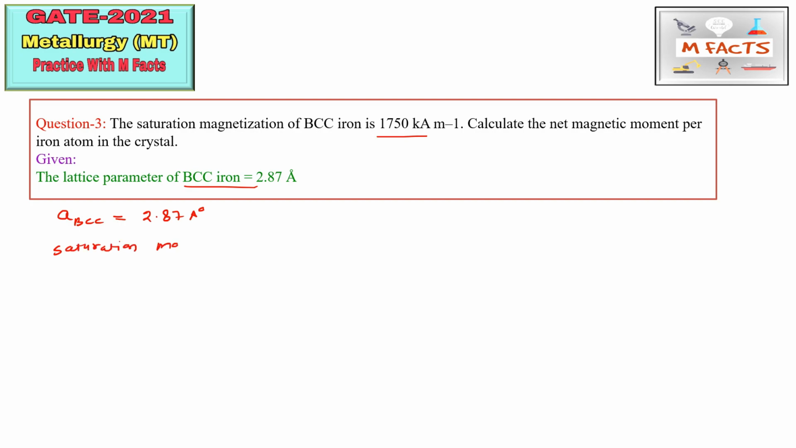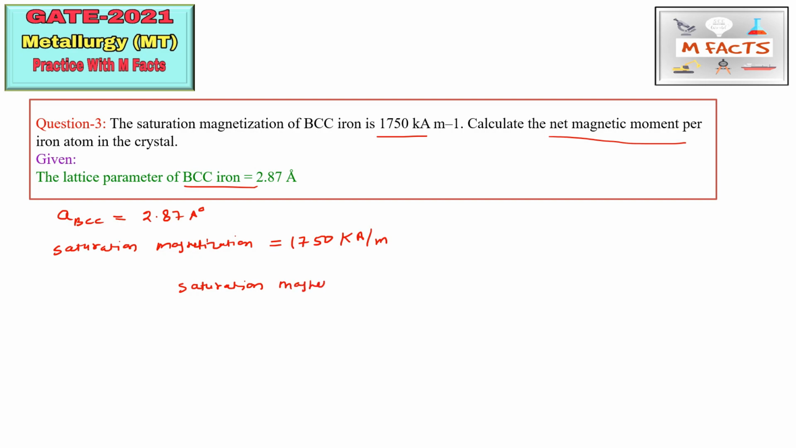This is a very important question. They may give this type of question in GATE 2021 also. This is an example I have taken from the Raghavan book. So this is the saturation magnetization, and this a is given. They are asking for calculation of the net magnetic moment per iron atom in the crystal. So how can we relate this net magnetic moment to the saturation magnetization? There is a direct formula.